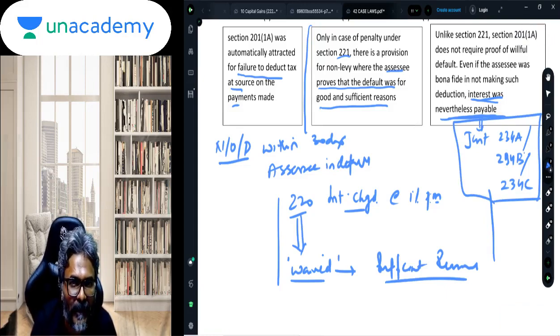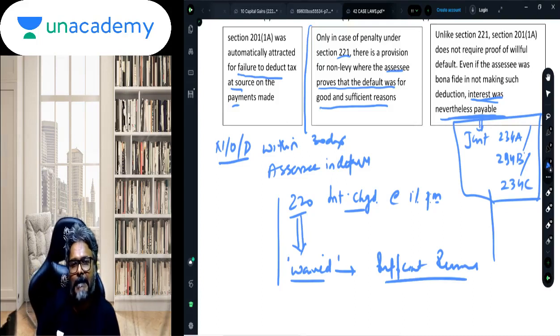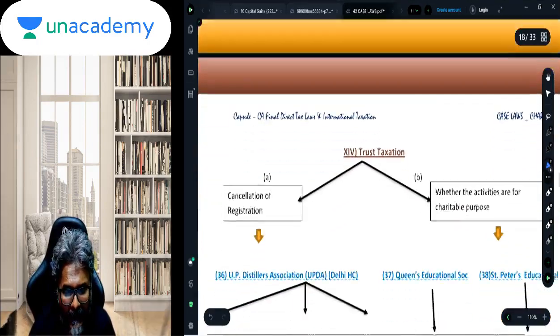Non-deduction of TDS, or maybe after deducting the TDS, non-payment of the TDS. So whatever interest is being charged at the rate of 1% or 1.5% respectively, in all such cases, will such interest be eligible to be waived off? And the answer is no in this case, same as we discussed for 234A, B and C. But yes, only the CBDT under section 119 has that power. The CBDT under section 119 has the power to give the waiver.